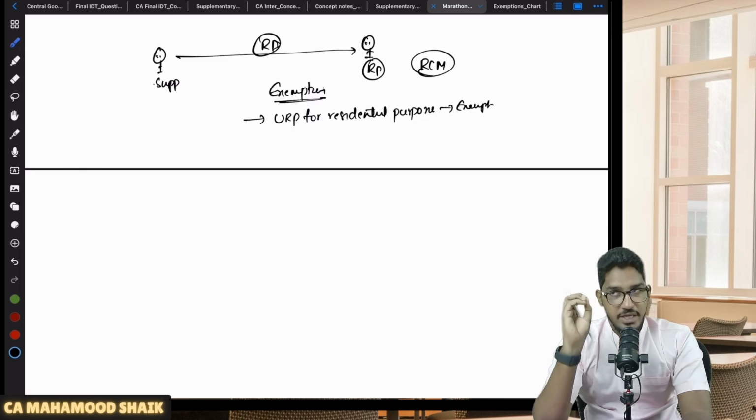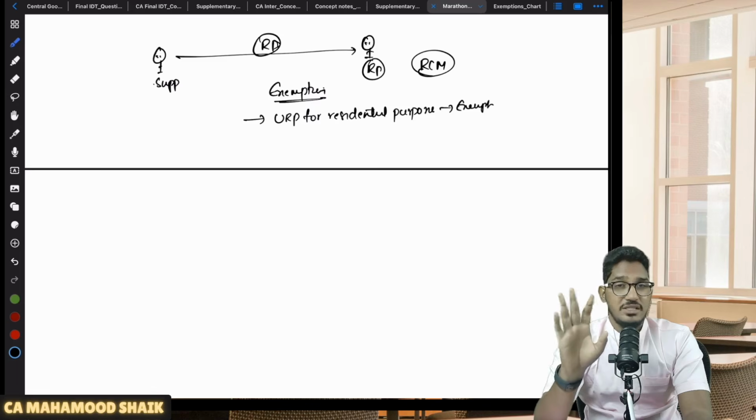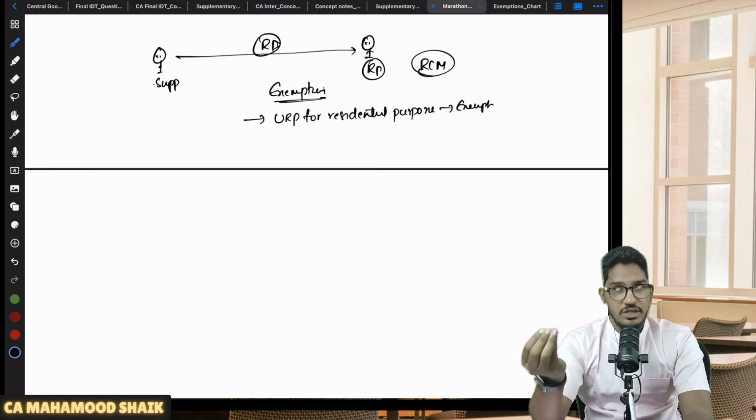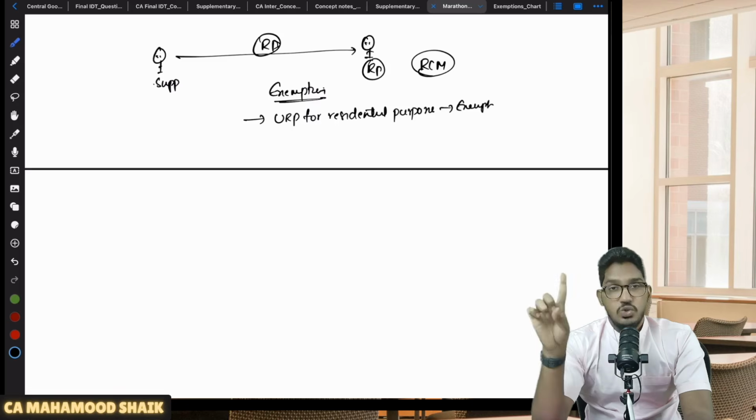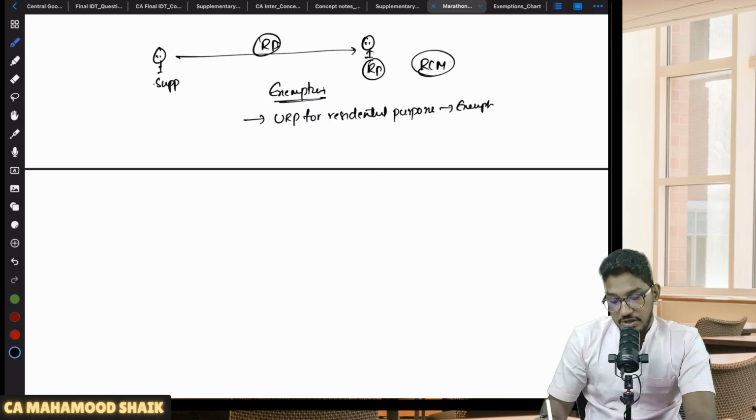I have taken a 2 BHK flat for rent, where I am staying along with my family. I am an unregistered person. I have taken one residential dwelling for my residential purposes. Do you think I will be liable to pay GST? No RCM, no FCM, exempted, because shelter is an essential need for everyone. That's why renting of residential dwelling for residential purposes to an unregistered recipient is exempted. No one will be liable to pay the GST on it.